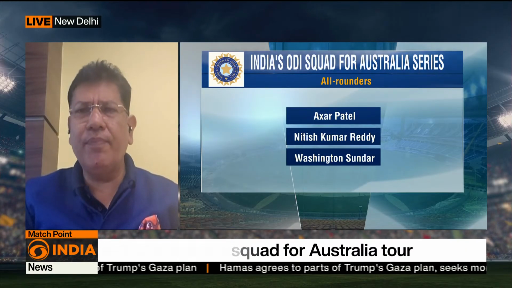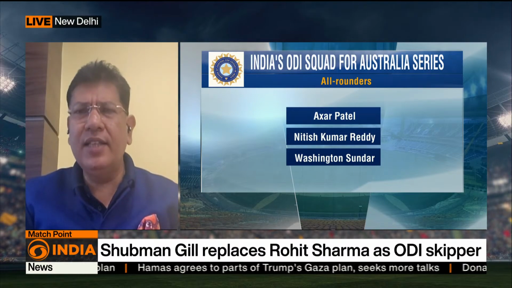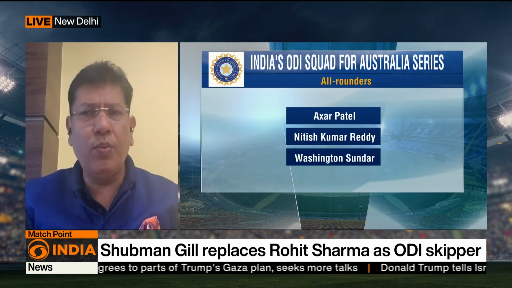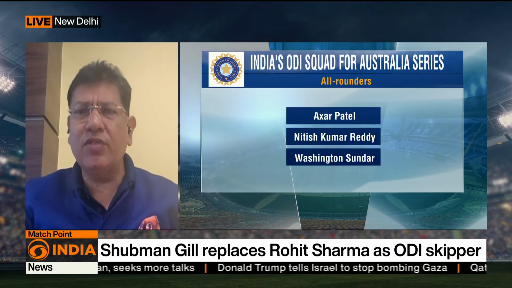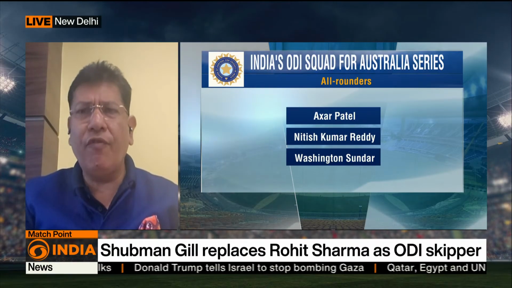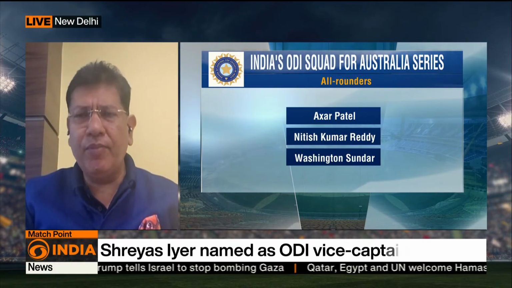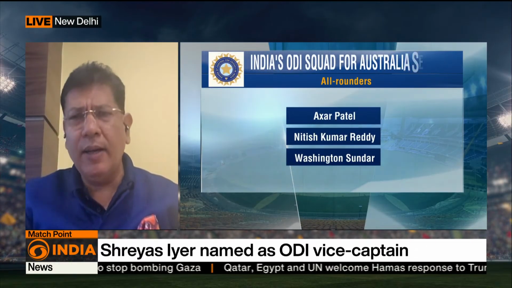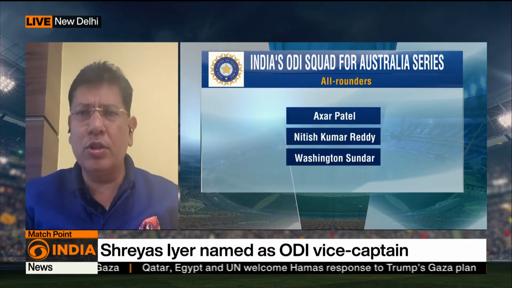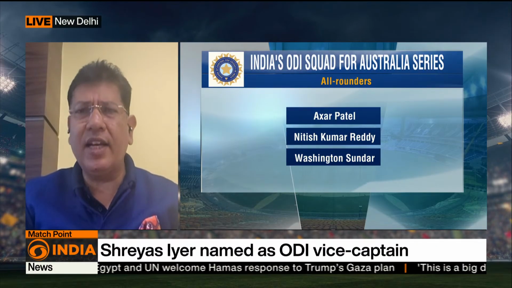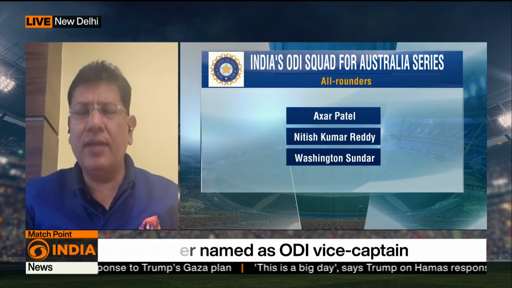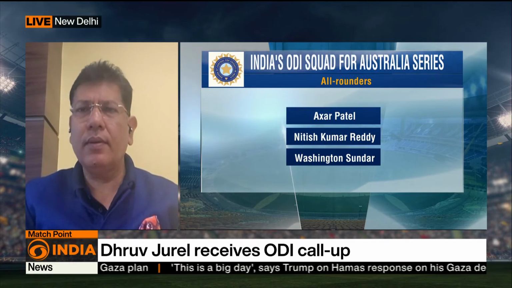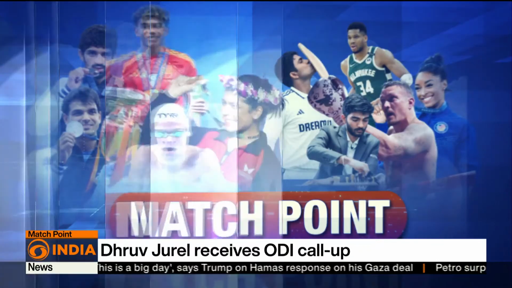Because Jadeja has been a great performer. He's a match winner for you, on the field, with the ball, with the bat as well. He's played some brilliant innings for India. And I don't think form is the issue with him. So I think there is much more to it. Maybe he himself has taken a call and told the selectors as well. We don't know about that. Probably that might come out as well. But I think along with Bumrah, it could be the reason that Jadeja has been rested. Definitely, as you give the reasons, conditions in Australia might be a reason for that.